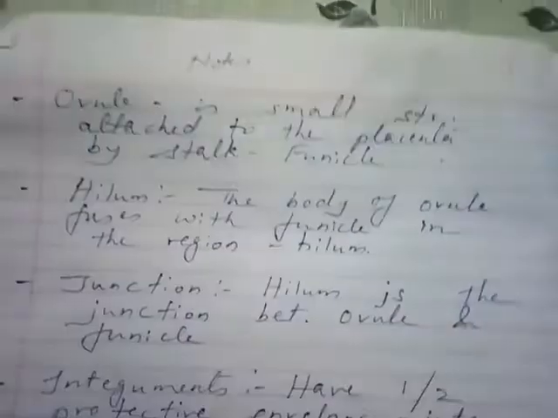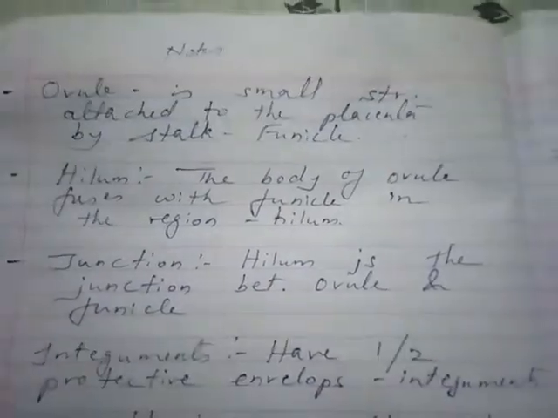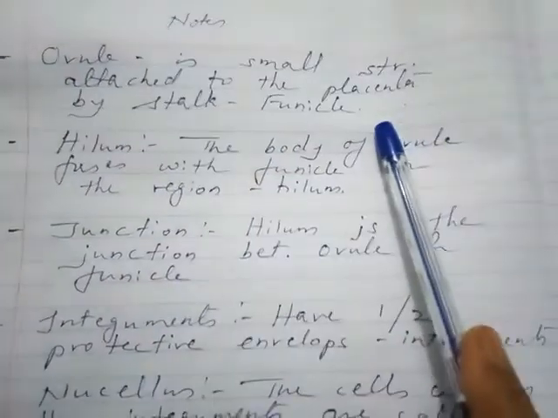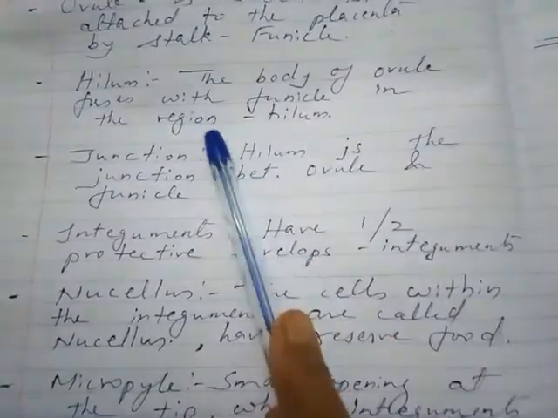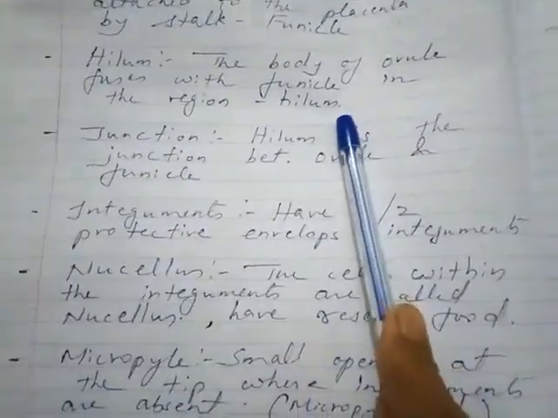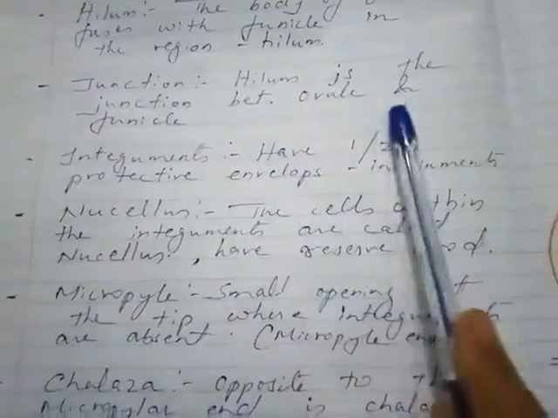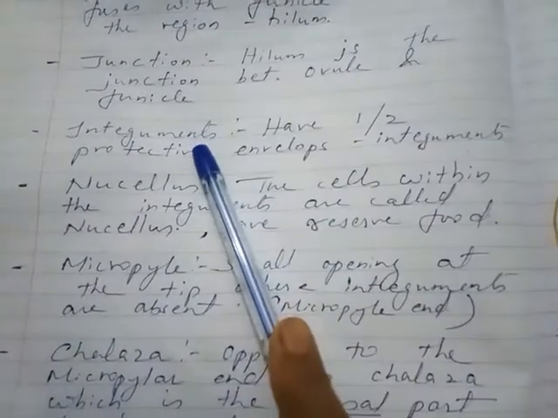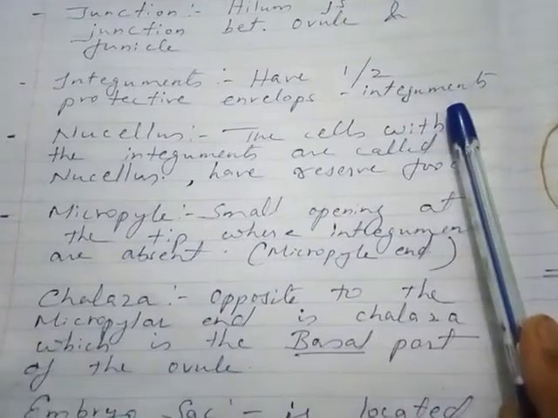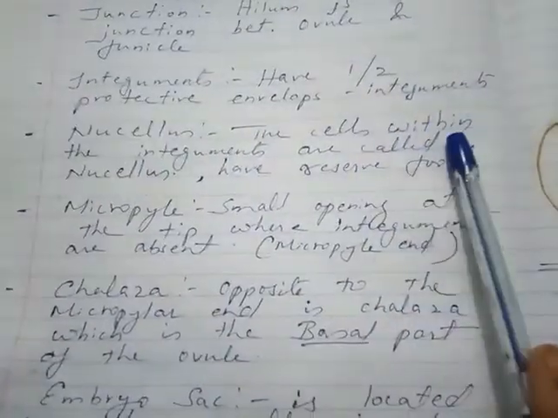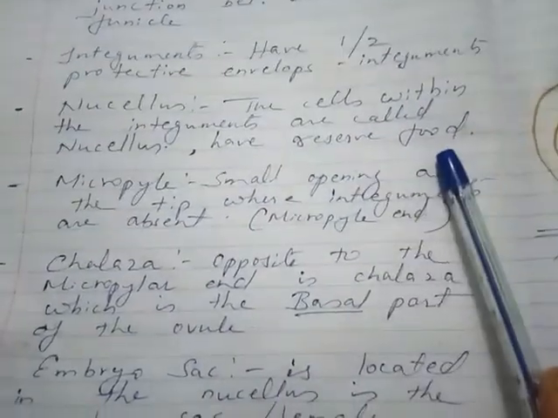Now ovule. Ovule is a small structure attached to the placenta by the stalk which is called as funicle. Hilum: the body of ovule fuses with the funicle in the region called hilum. So it is also the junction. Hilum is the junction between ovule and funicle. Integuments: they have one or two protective envelopes which are called as integuments. Nucellus: the cells within the integuments are called as nucellus, which have reserve food material.